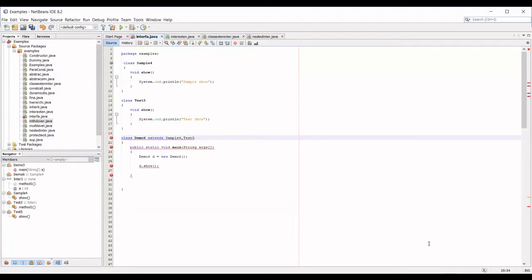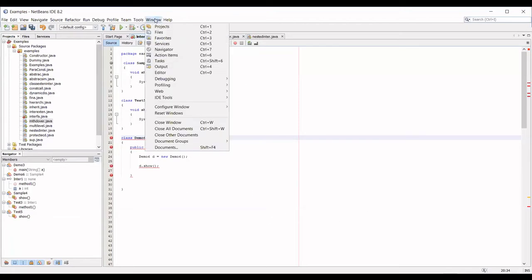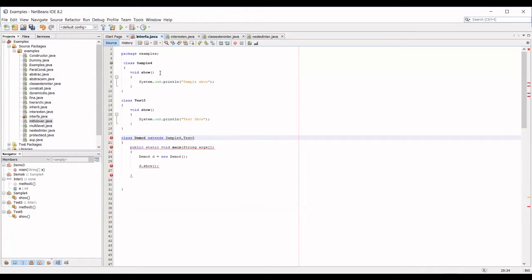Can you please increase the font size? So let me continue. I'll keep increasing it.